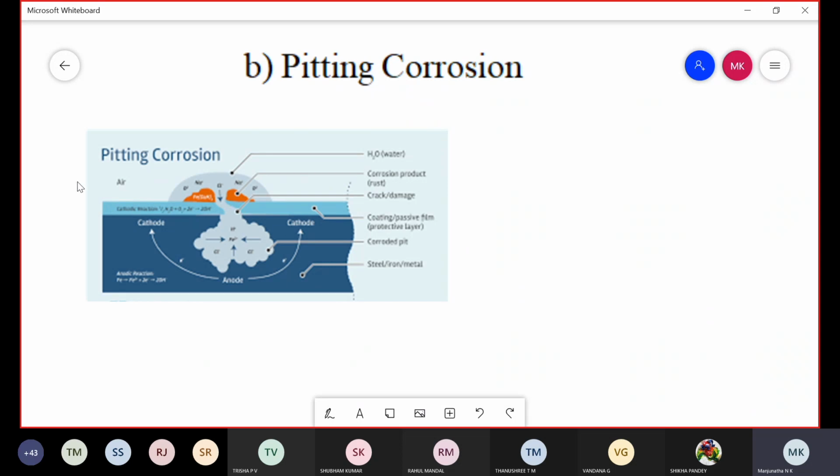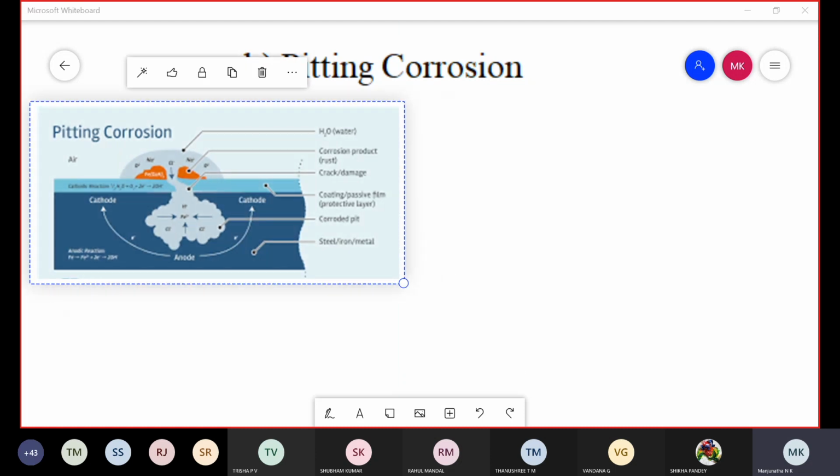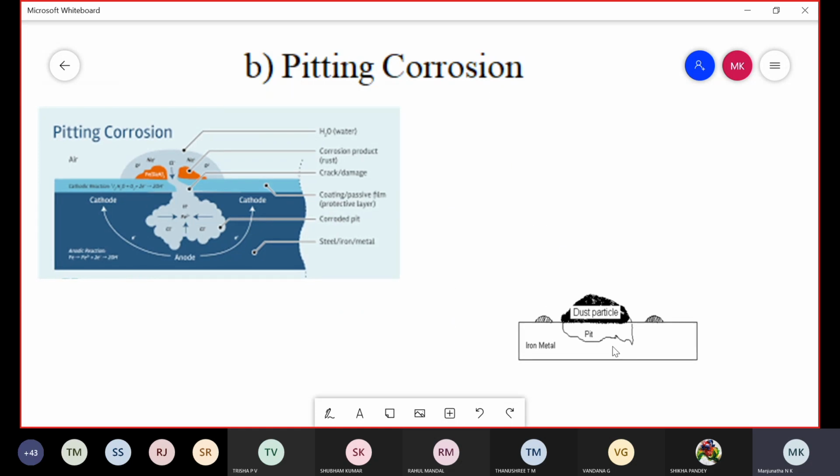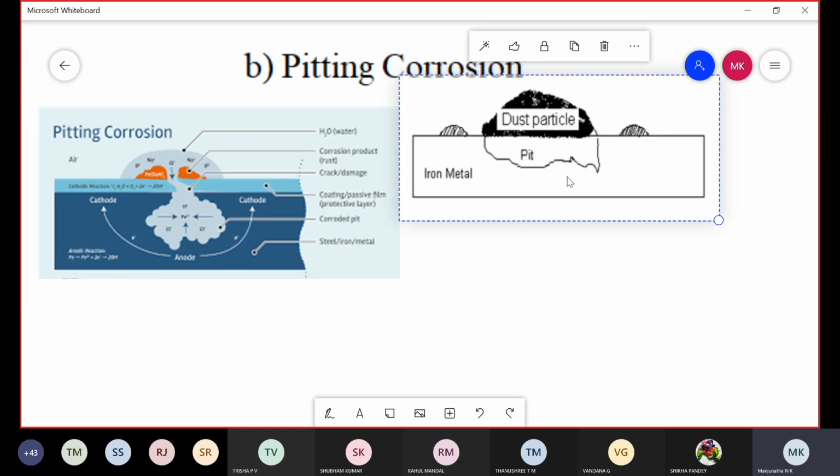But in the undeposited portion there is no dust or oil particles. Therefore, it is exposed to the high concentration of oxygen, that is to the environment. This acts as a cathode, unaffected from the corrosion. This type of corrosion observed in a metal surface having dust or oil particles is called pitting corrosion. For example, here one more diagram is there.